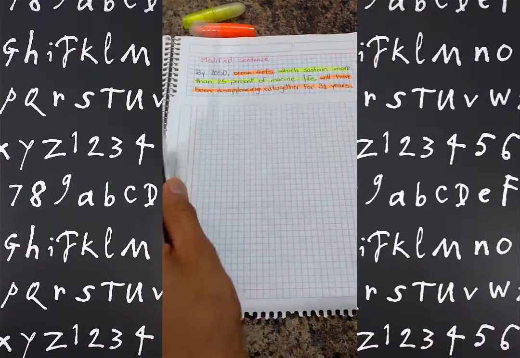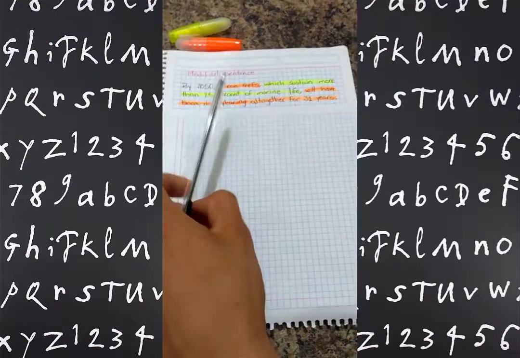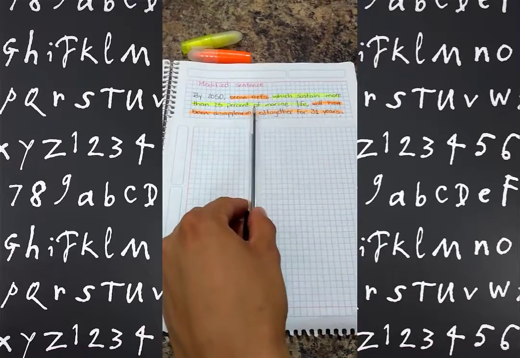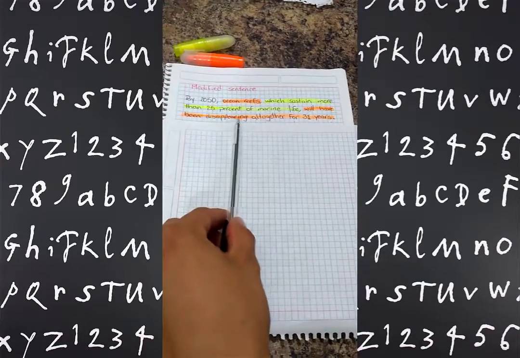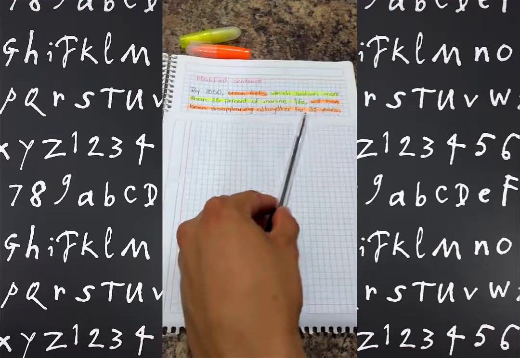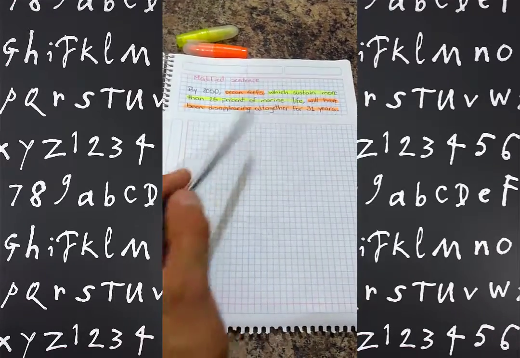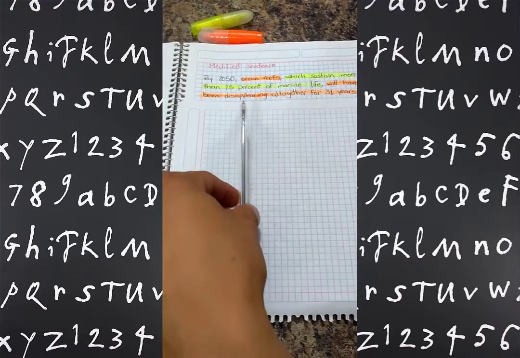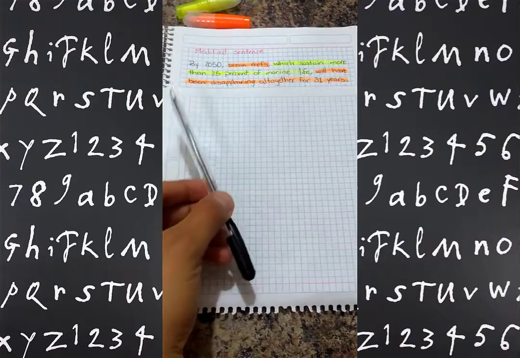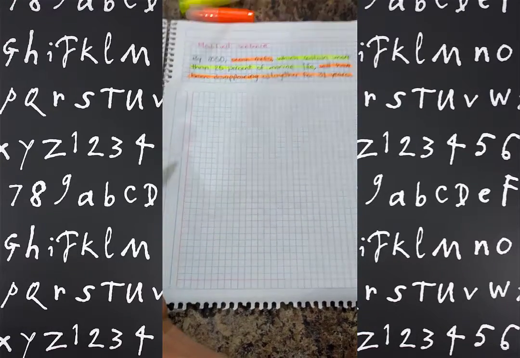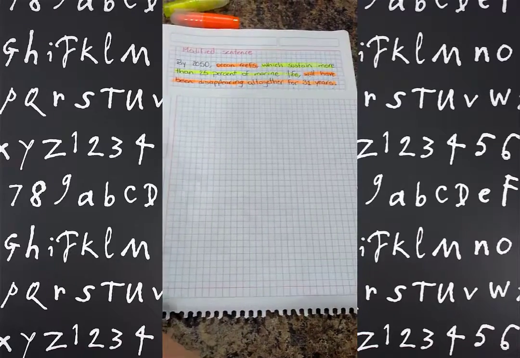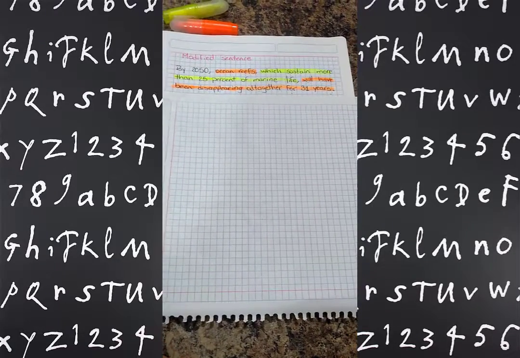Now here is our modified sentence. By 2050, ocean reefs, which sustain more than 25% of marine life, will have been disappearing altogether for 31 years. In order to analyze our sentence that now already has the verb tense that we are using, we have to find clauses. And to find a clause, all we have to do is to find a subject and a verb.